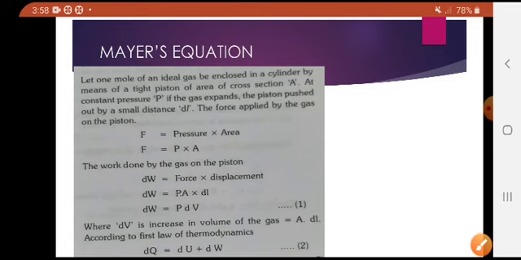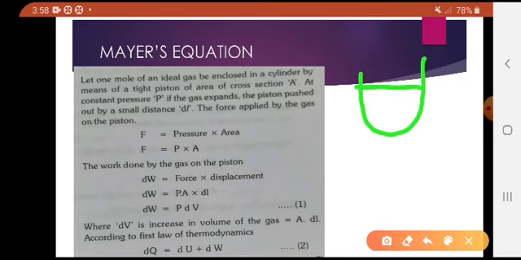Right? So to get this relation, first you have to understand the work done. The steps are: first, extract the work done by the gas or on the gas.